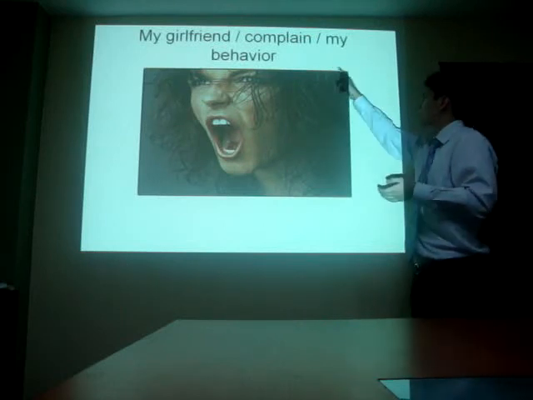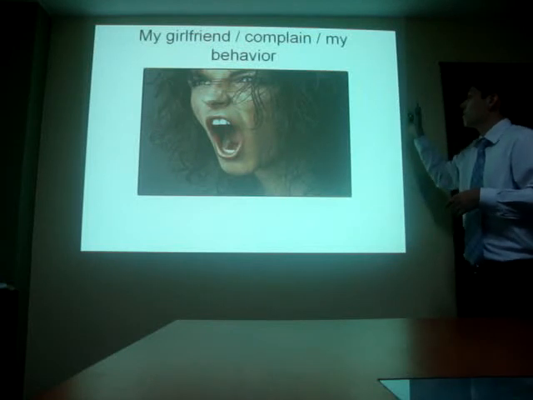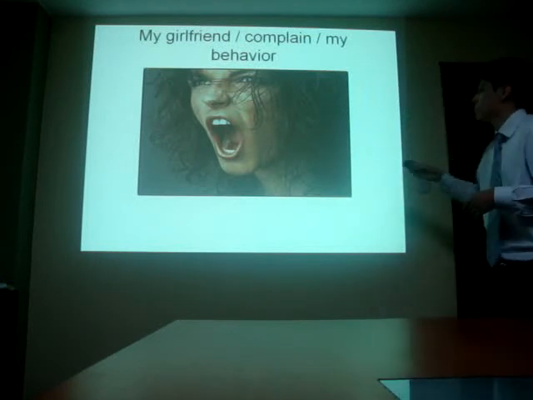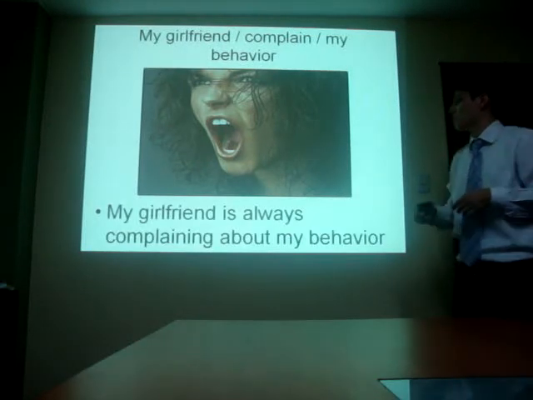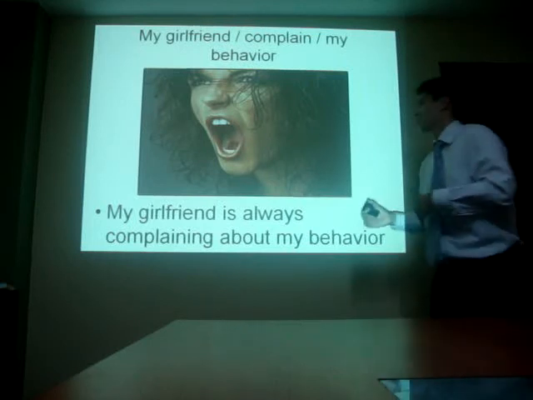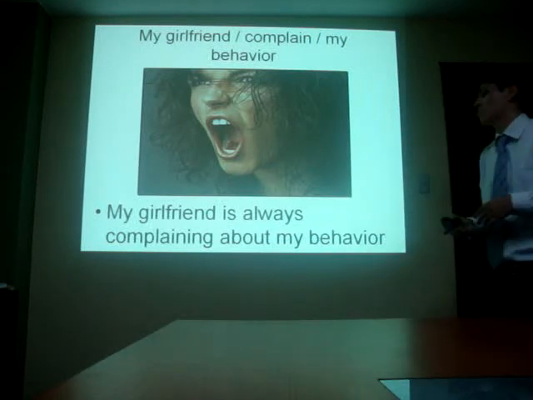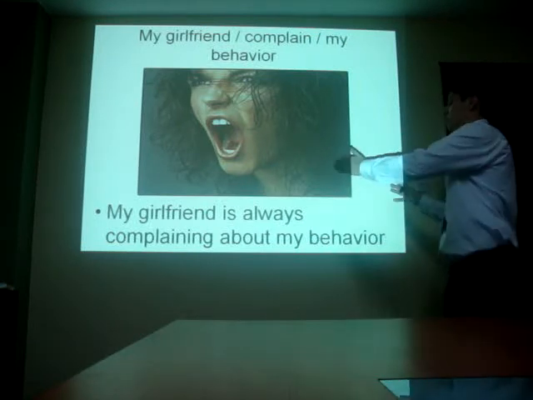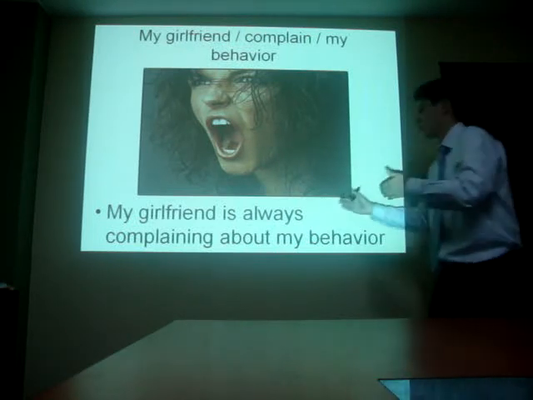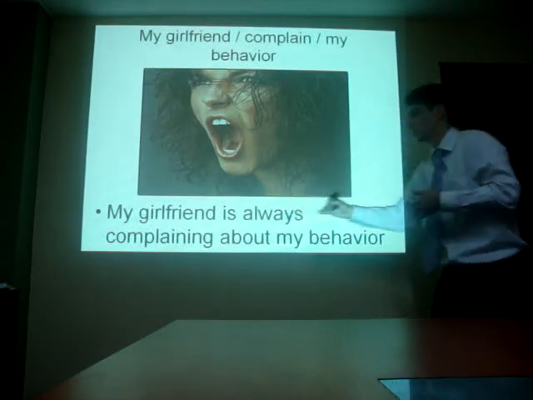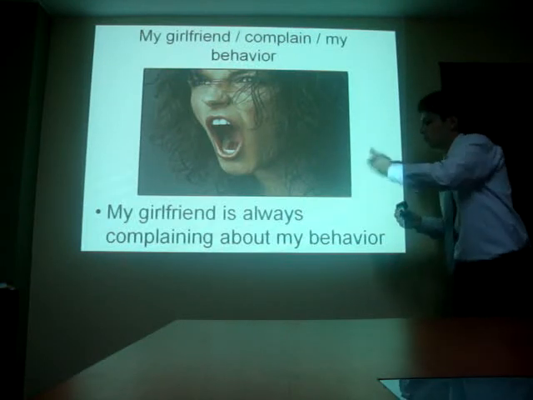And we have the words right there: my girlfriend, complain, about my behavior. The answer for this is: my girlfriend is always complaining about my behavior. So maybe she's upset about something that I do. Maybe I go out with another girl and she's upset about my behavior. As we can see, that means that she's doing a bad action. That's why we use the verb complaining, to represent a bad action that she frequently does.